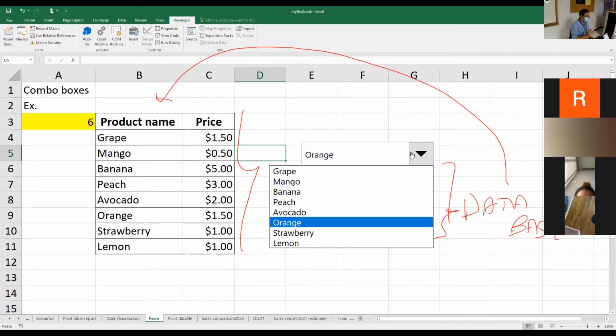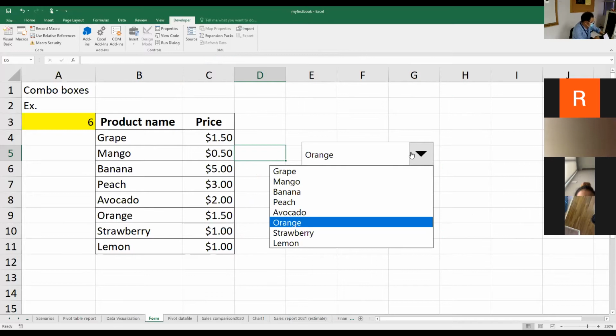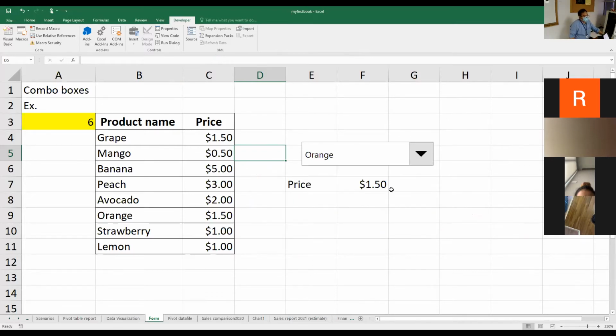So you know already that we need to have a database for displaying the values and then looking up the price, or looking up some other information, of the values that exist in the combo box that we choose as well. That is the first thing that you have to know about combo box. Next, what are we going to do when we create a combo box? The thing you have to know is how to control it, or how to customize this combo box.